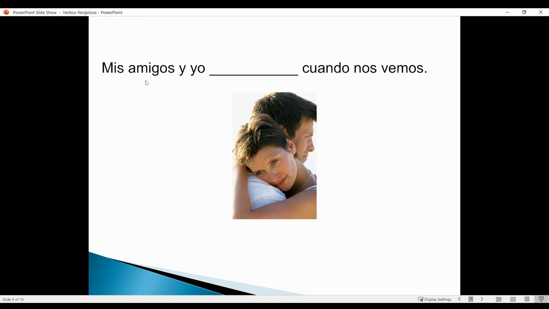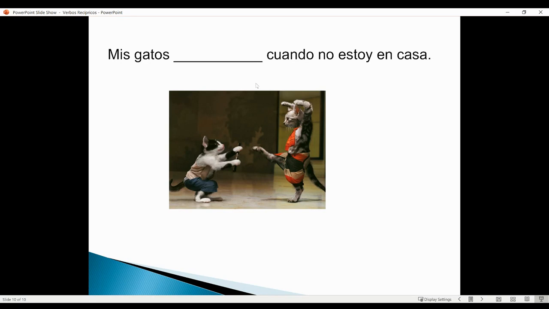Here we have mis amigos y yo cuando nos vemos. So what action are they doing? They are hugging each other. So it would be abrazar. When you conjugate it, it would be nos abrazamos because it's mis amigos y yo, like my friends and I. We are hugging each other. Mis gatos cuando no estoy en casa. So if we wanted to state that they fight each other, how would we conjugate the verb pelearse in the present tense? It would be se pelean. Mis gatos se pelean cuando no estoy en casa.